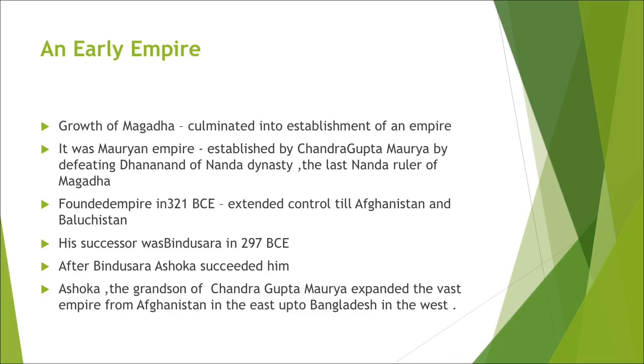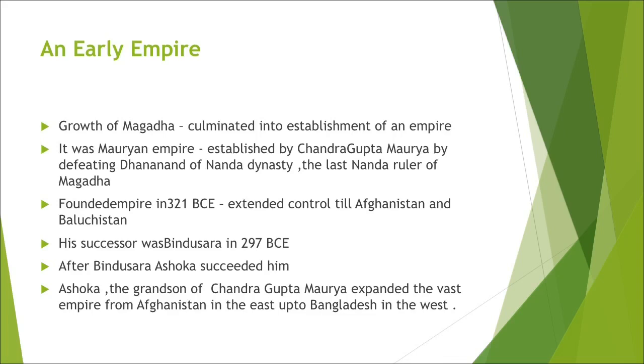He gave him the training of warfare, and with the help of Chanakya, he defeated the last Nanda ruler, Dhananand, and established the Mauryan Empire in 321 BC, which extended control till Afghanistan and Balochistan, an empire which had large parts of the subcontinent.